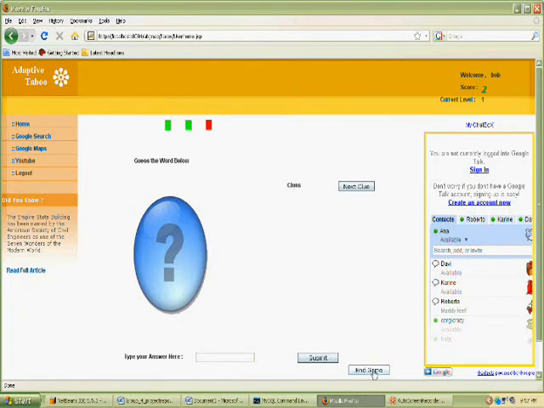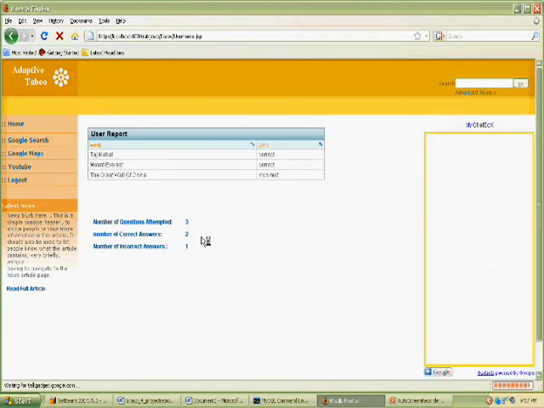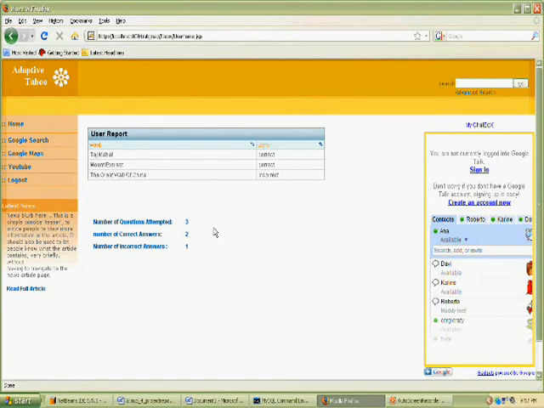Users can end the game by clicking the End Game button. Upon clicking this button, the users would be redirected to the report page, which consists of the total number of questions attempted by the user, number of correct answers and incorrect answers given by the user.